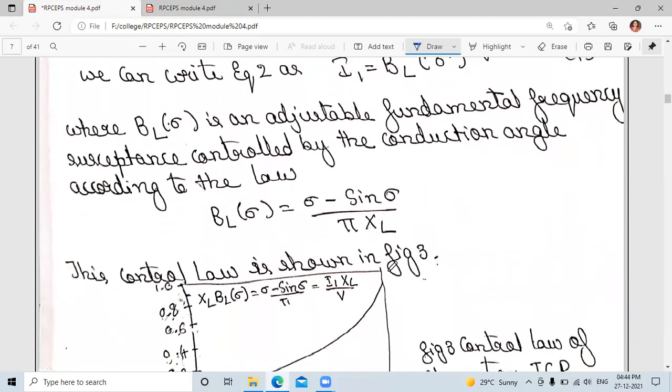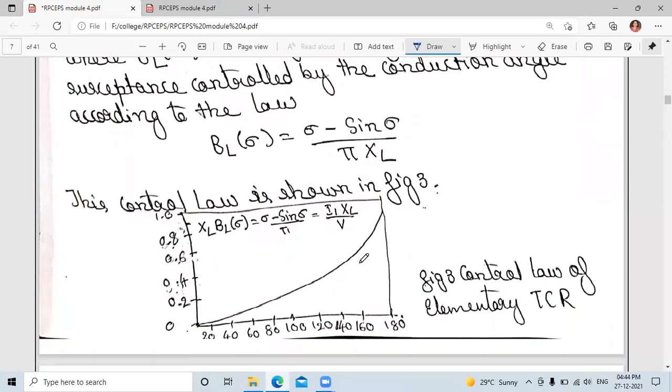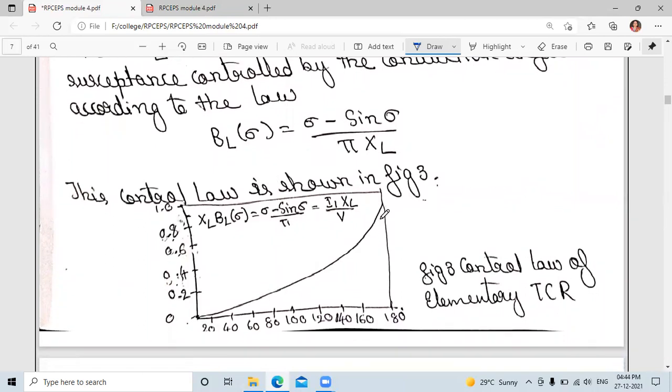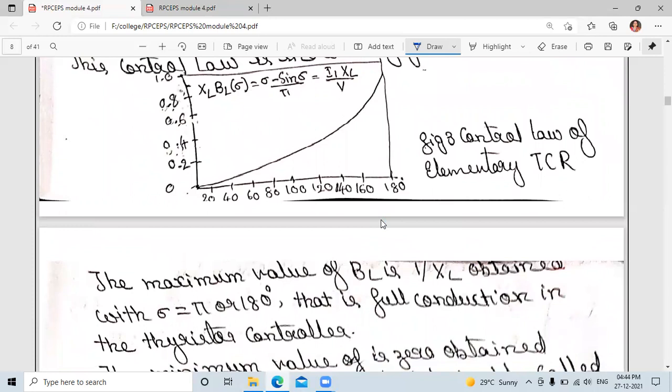This is the waveform of the control law of the elementary TCR: XL into BL of sigma is equal to (sigma minus sine sigma) divided by pi, that can be written as I1 into XL divided by V. If we go on decreasing the angle, we get a smaller value. The maximum value of BL is 1 by XL, that is obtained with sigma equal to pi, or 180 degrees. That is full conduction in the thyristor controller.